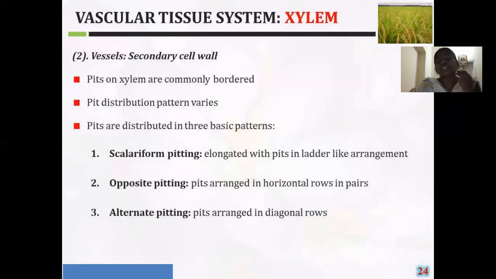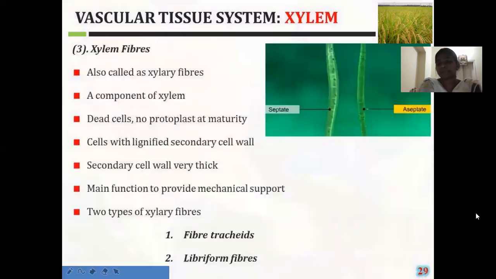What are the functions of these vessels? The major function of the vessels is the conduction of water and minerals. Along with this function, they also provide mechanical support to the plant body. Okay, this is about the vessels.